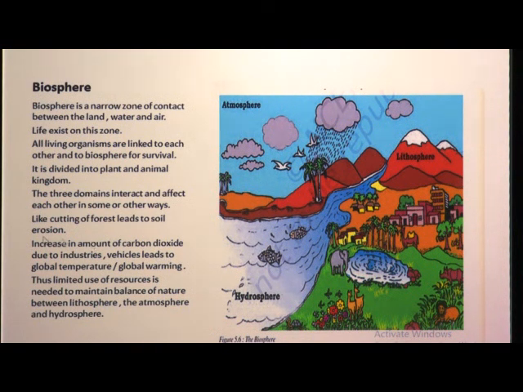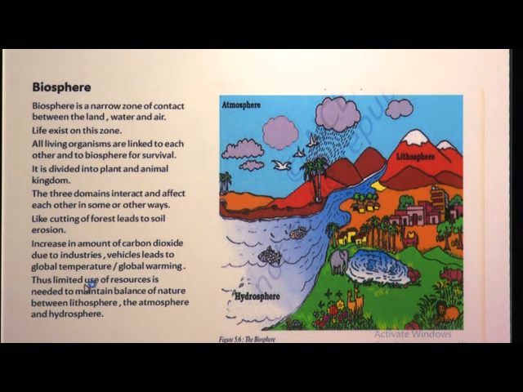How does carbon dioxide increase? It increases due to industries and pollution, the smoke of industries and vehicles rises, and this leads to global warming.